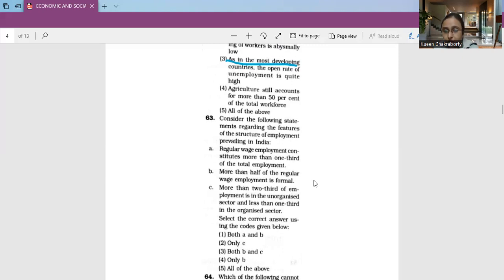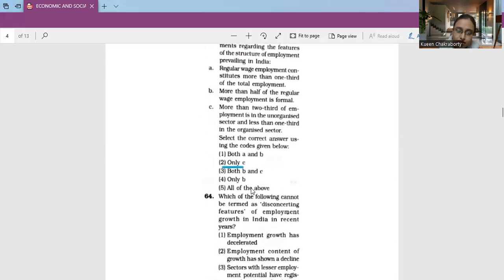So this makes only the third statement correct, that is, more than 2/3 of the employment is in the unorganized sector and less than 1/3 is in the organized sector. That is only C.